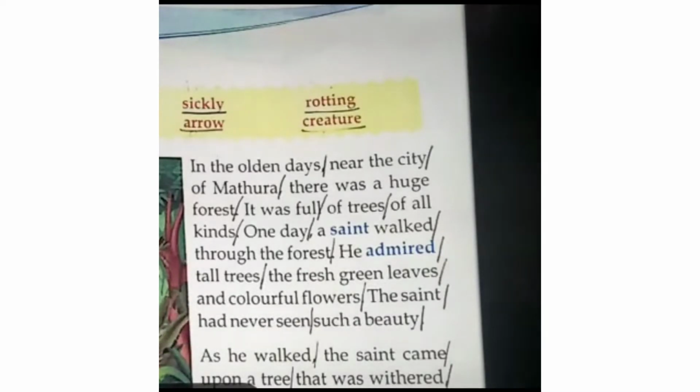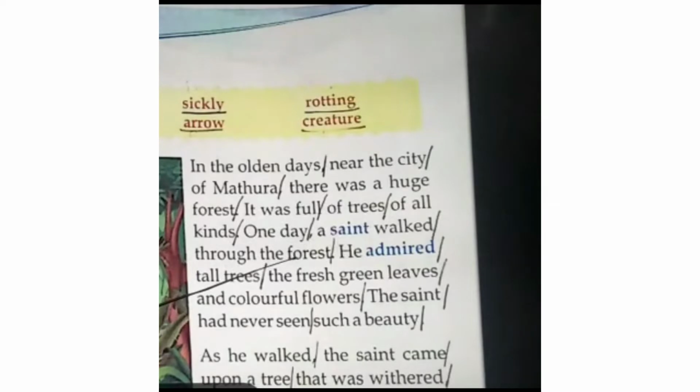So, the meaning of this paragraph is that in the olden days, we are talking about Mathura. There was a huge forest. There was a big forest which has number of trees. Trees of all kinds. That means tall trees, small trees. So what happened? One day, a saint. Saint means a holy man. He was walking through the forest.